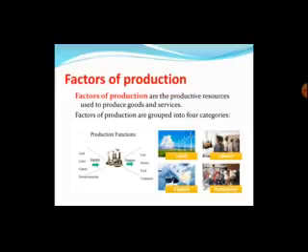So land, labor, capital and entrepreneurship are the inputs, and by using these inputs we can produce cars, houses, food, computers. It means that goods as well as services can be produced with the help of these four factors of production.